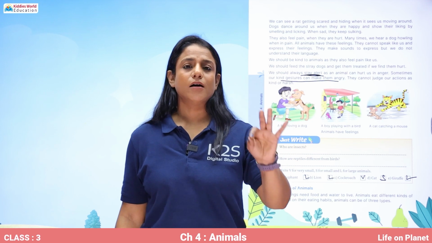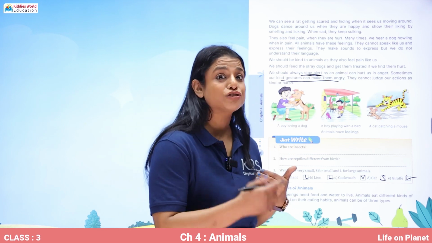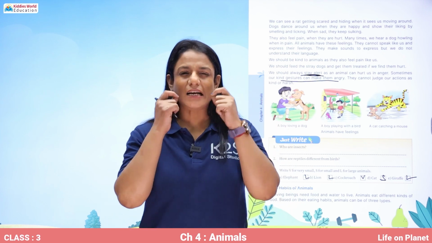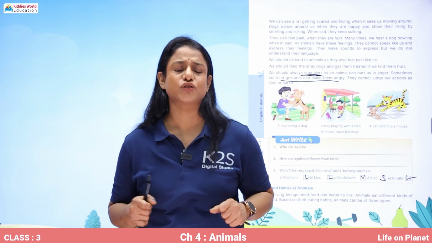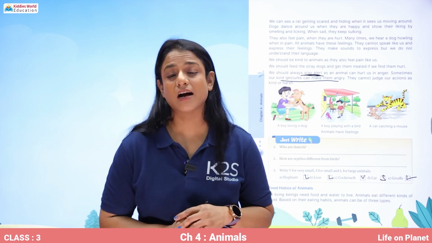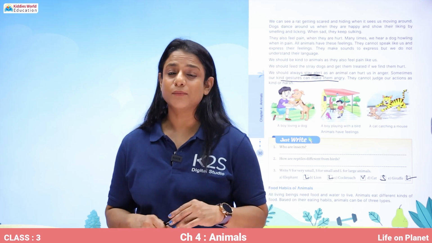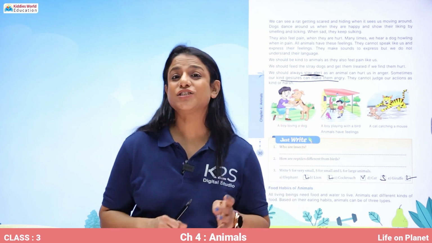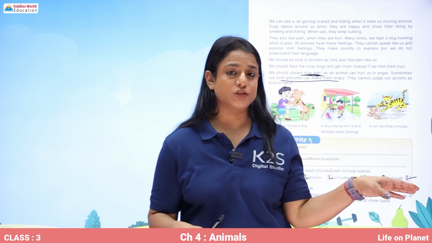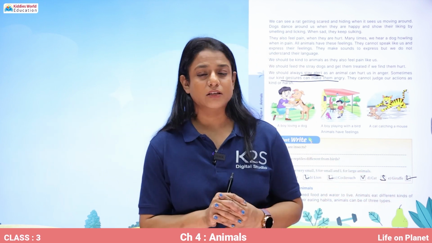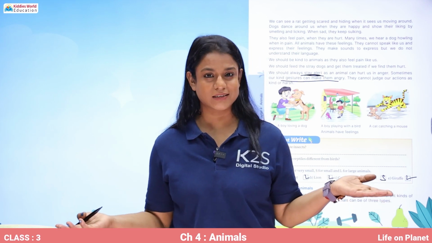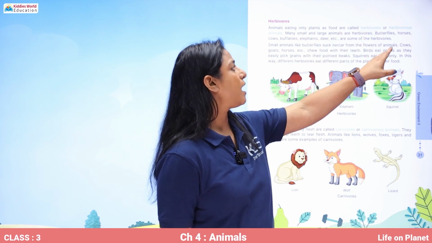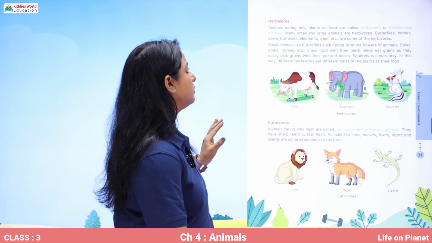So, if they eat just the food from the plant, they are called herbivores. And if an animal eats the flesh of another animal, that is called a carnivore. They have well developed teeth to tear the flesh of the other animal, and they are called carnivores. And some of the animals have both types of teeth, which help them to eat the plant food and the flesh of the other animals also. They are called omnivores.